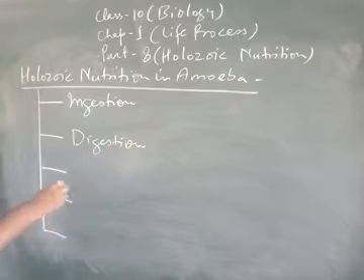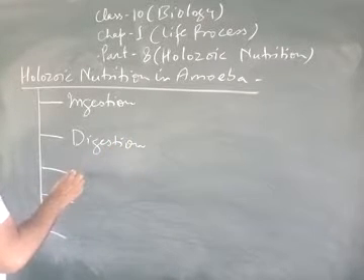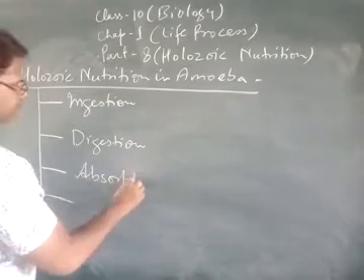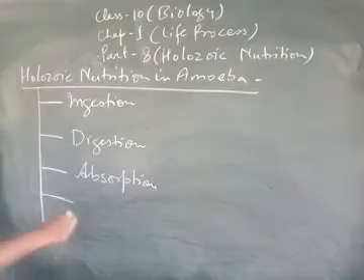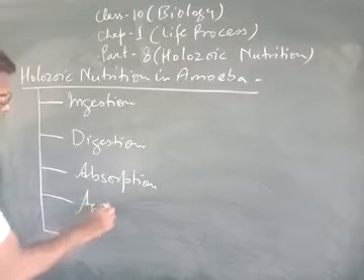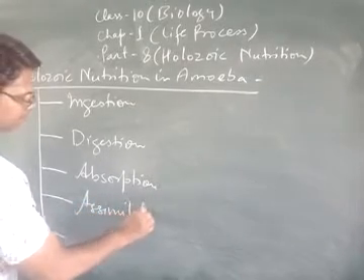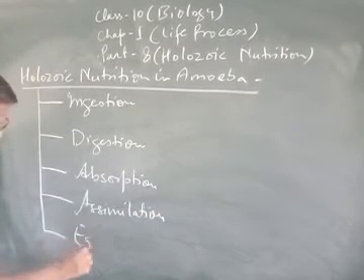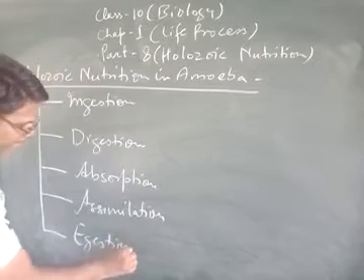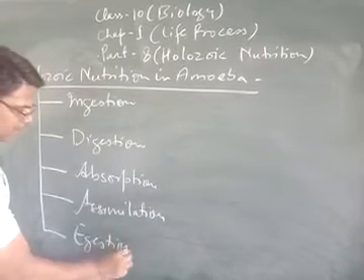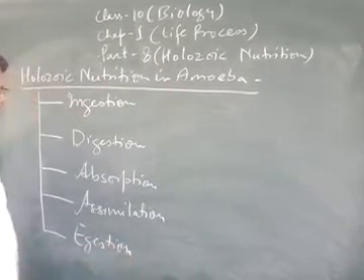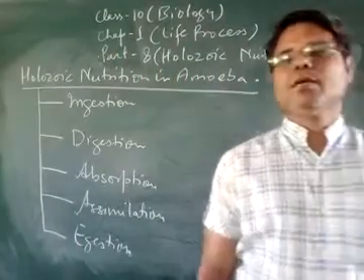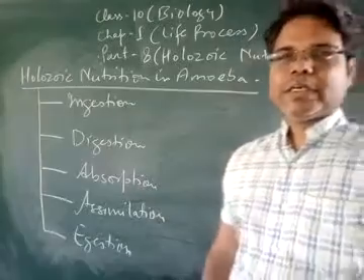Third step is absorption. Fourth step is assimilation. And last step is egestion. So these are the 5 steps which are involved in holozoic nutrition in amoeba.